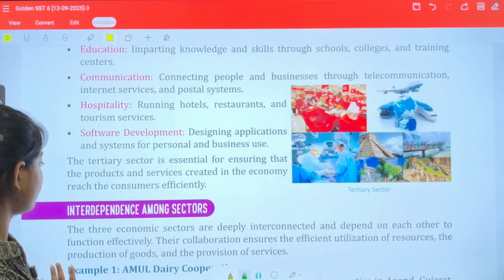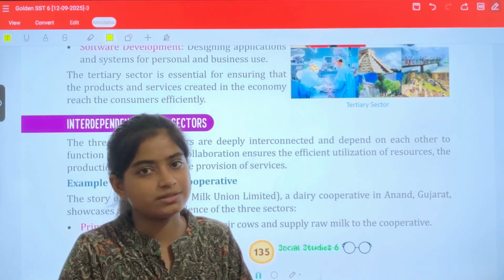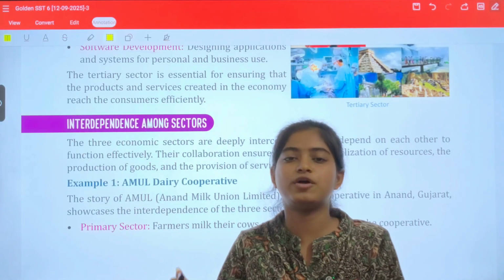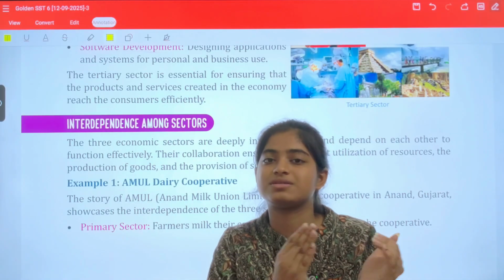Clear? Next, we have interdependence among sectors. From the beginning of the chapter, I am trying to explain to you that all the sectors are interdependent on each other.